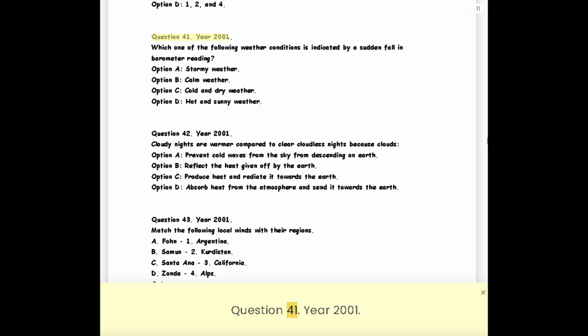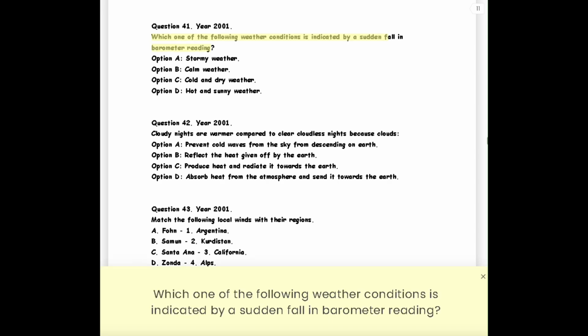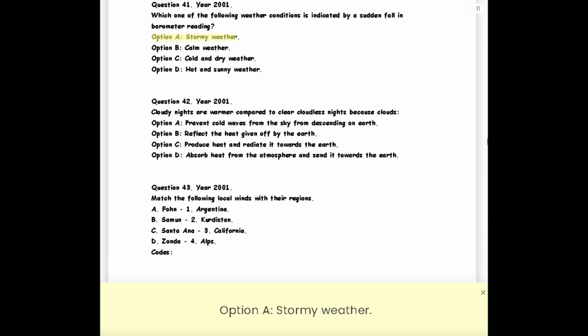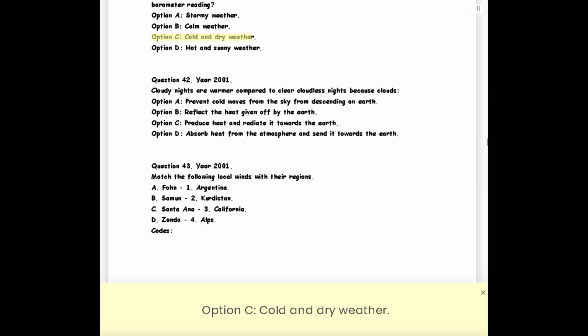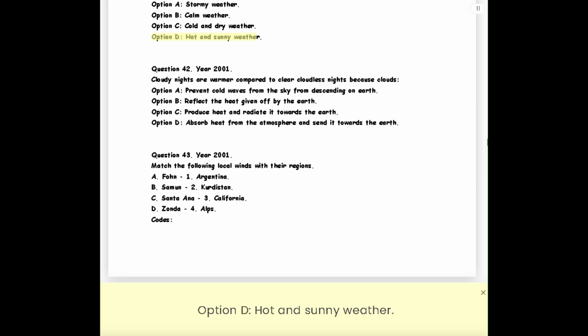Question 41. Year 2001. Which one of the following weather conditions is indicated by a sudden fall in barometer reading? Option A, stormy weather. Option B, calm weather. Option C, cold and dry weather. Option D, hot and sunny weather.